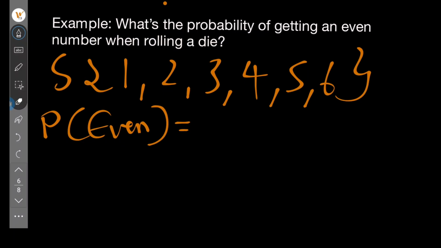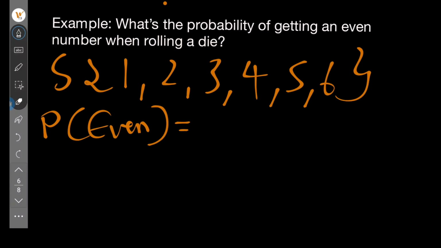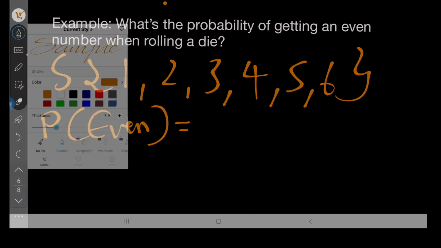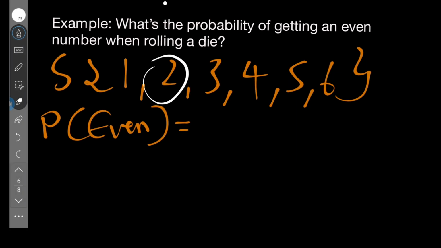So, we said probability is the number of favorable outcomes divided by the total number of possible outcomes. So, how many even numbers are there on a die? 2 is an even number. 4 is an even number. 6 is an even number.